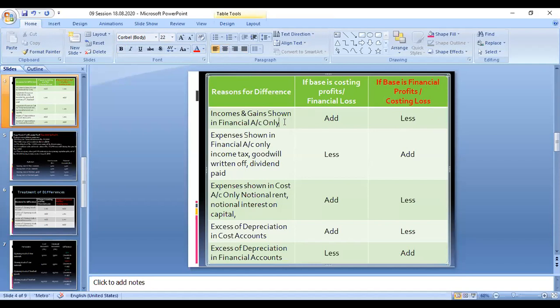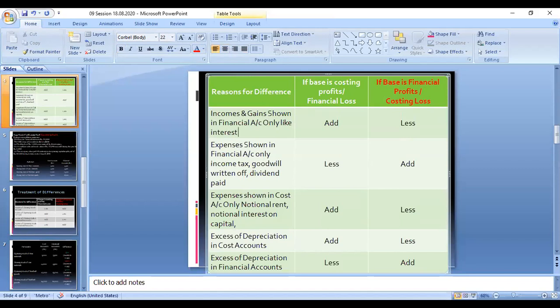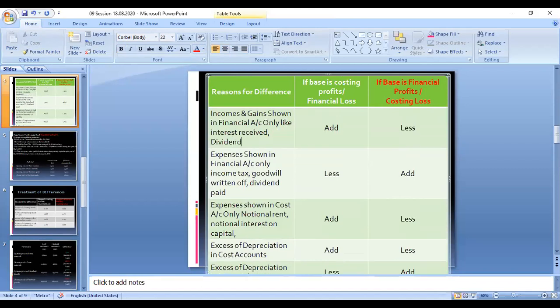Now what about the items like interest received, then dividend received? These are all purely related to financial transactions. Financial transactions appear only in the financial accounting. So now we can start with the financial profit, the 50,000 only that we have started with.